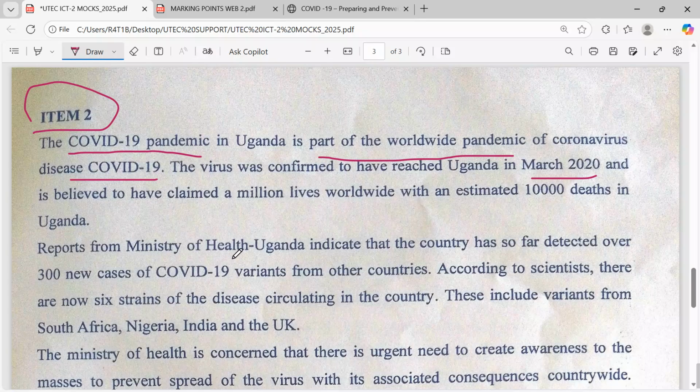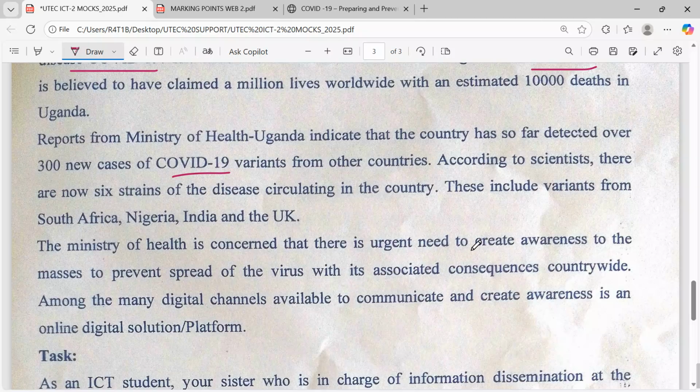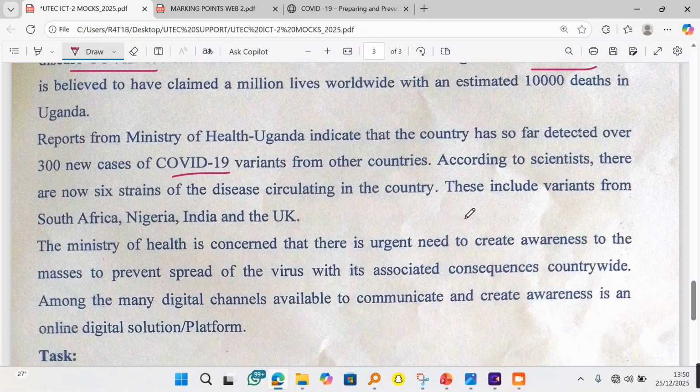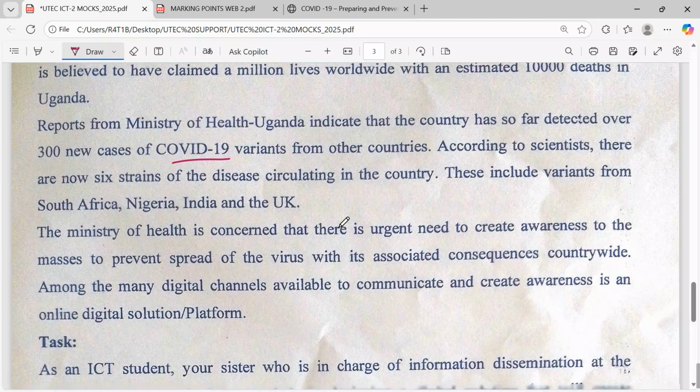Reports from the Ministry of Health Uganda indicate that the country has so far detected over 300 new cases of COVID-19 variants from other countries. According to scientists, there are now 6 strains of the disease circulating in the country. These include variants from South Africa, Nigeria, India, and UK.